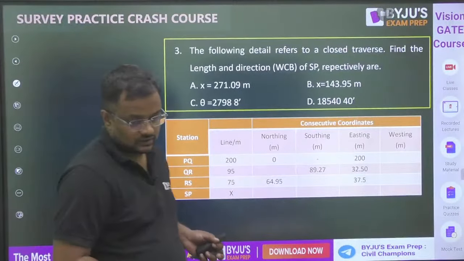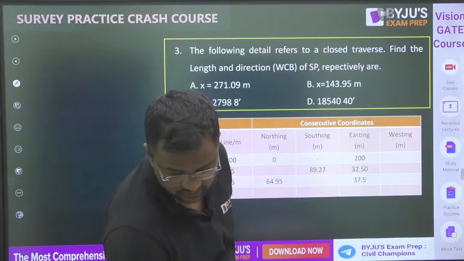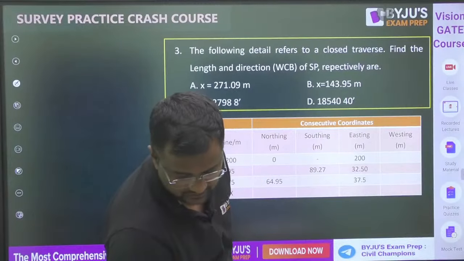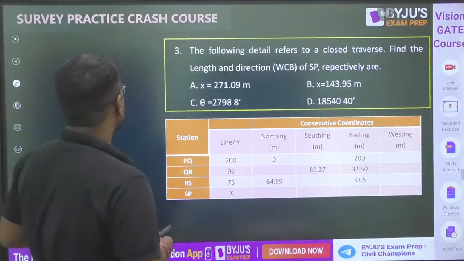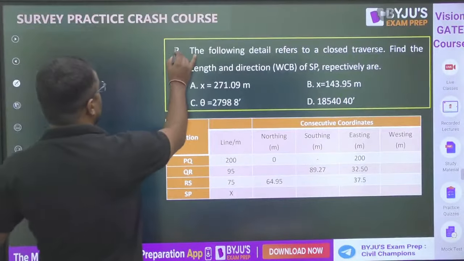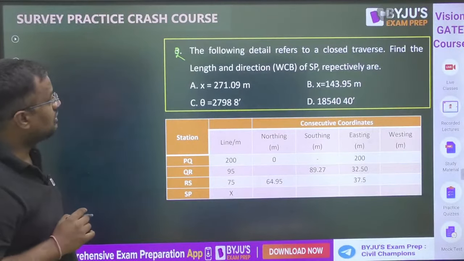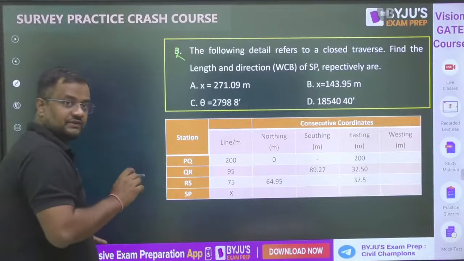This is question number 2. Let me see who can do this first. This is question number 2, not 3. The following detail refers to a closed traverse, and this closed traverse is a loop traverse.